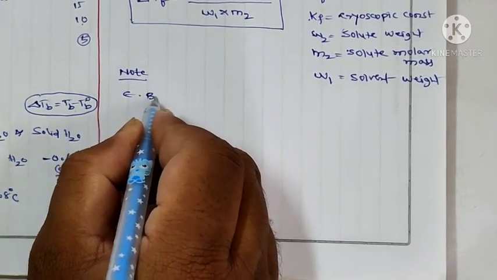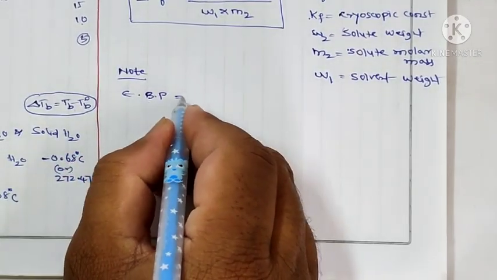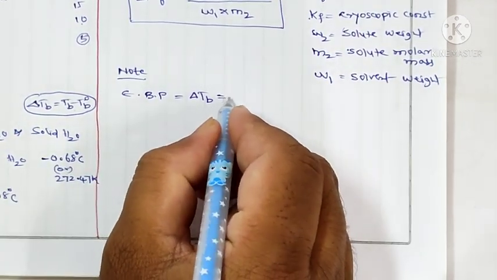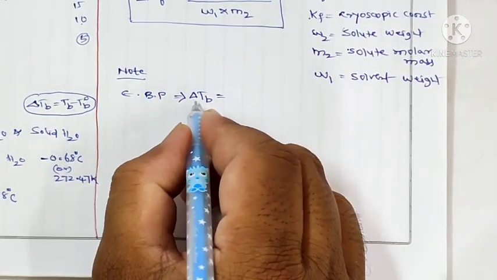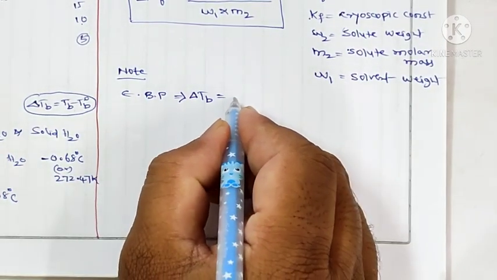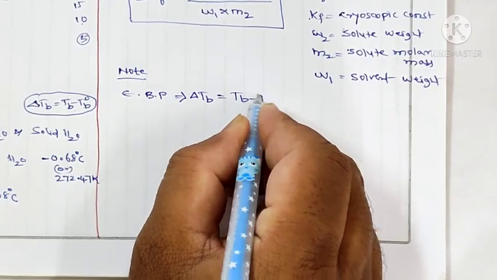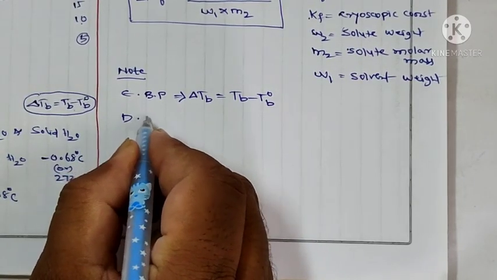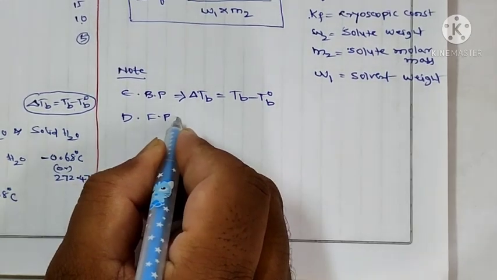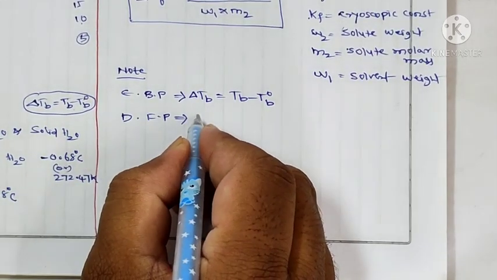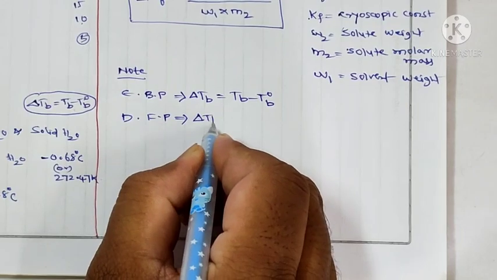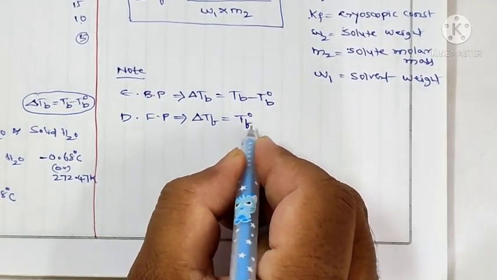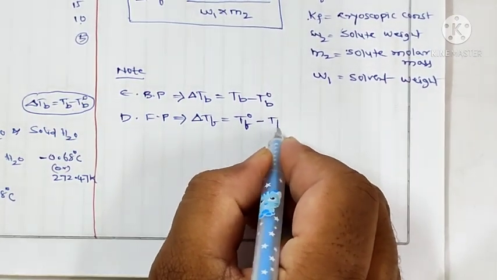Elevation of boiling point: delta TB is equal to TB minus T naught B. Depression of freezing point: delta TF is equal to T naught F minus TF.